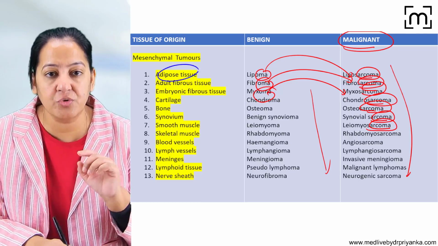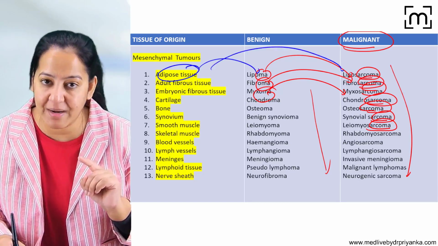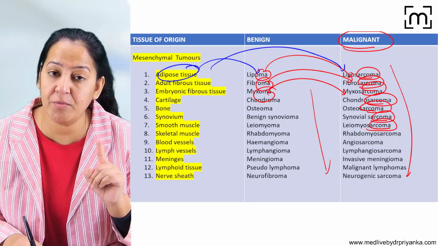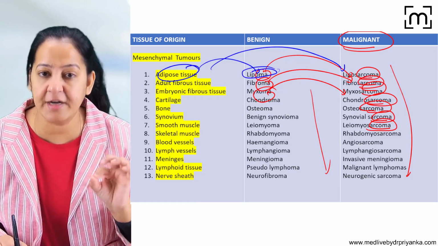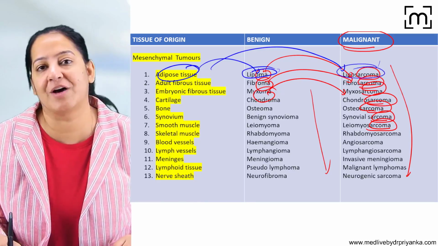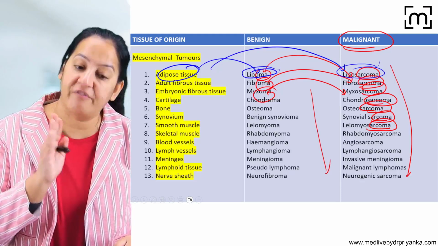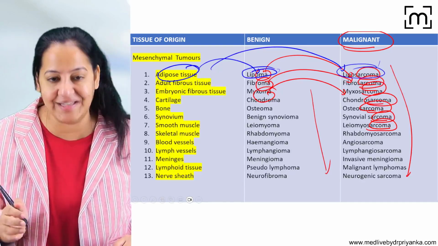Now in adipose tissue, the person can have benign tumor, the person can have malignant tumor. If the person is having benign tumor of the adipose tissue, we will say lipoma. And if the person is having malignant tumor of the adipose tissue, we will say liposarcoma. Lipoma, liposarcoma. Fibroma, fibrosarcoma. Likewise, read the list completely.